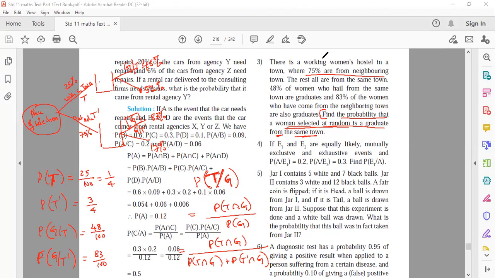Now calculate it. So like this question, when the word given is there, here 'from' means given. It is known to you that the selected lady is a graduate. What is the probability that she belongs to the same town? So did you complete it?